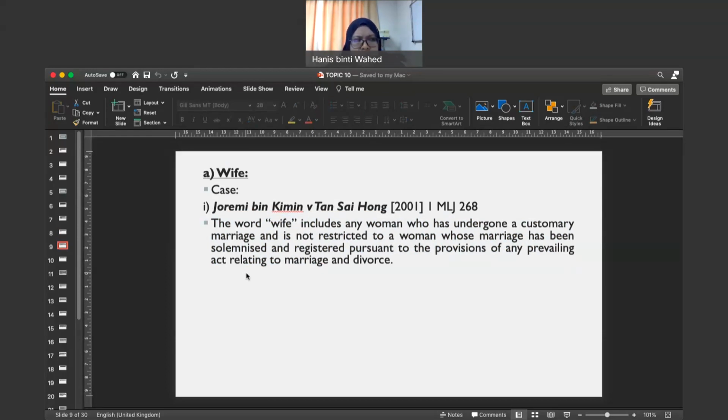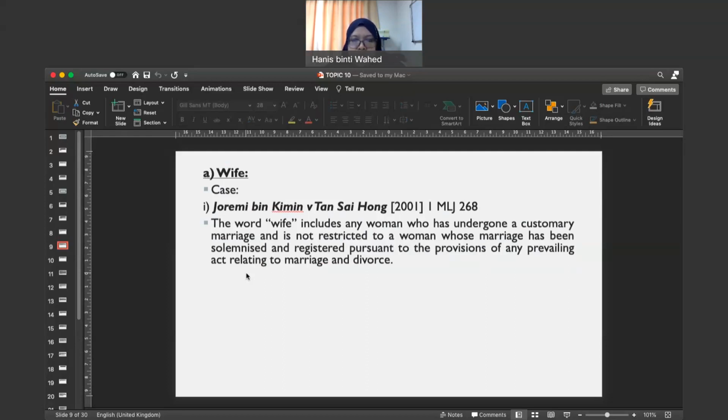Because of that, it might cause certain hardship to the claimant, especially those who do not fall under those categories. But we cannot do anything because that's the law.